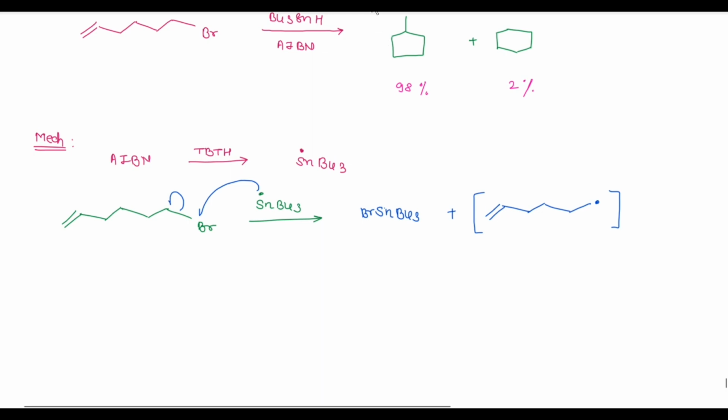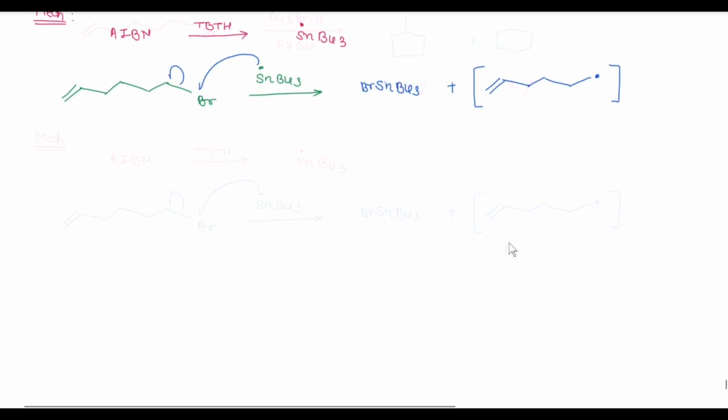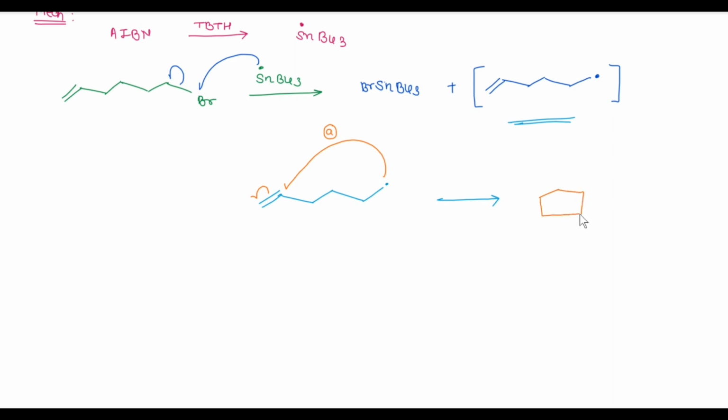From this intermediate, we get two products. Now, let us see how. If this radical reacts across this double bond in this way, we call this the A pathway. We get a 5-membered ring and an exocyclic radical.